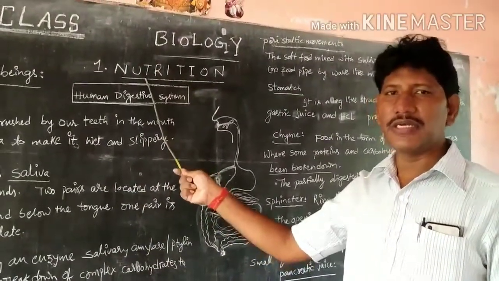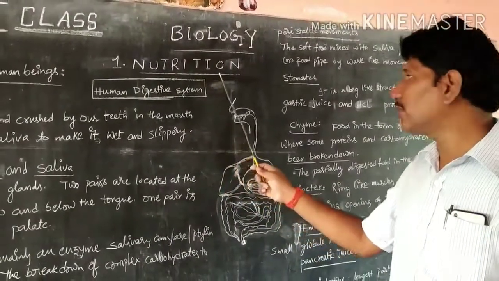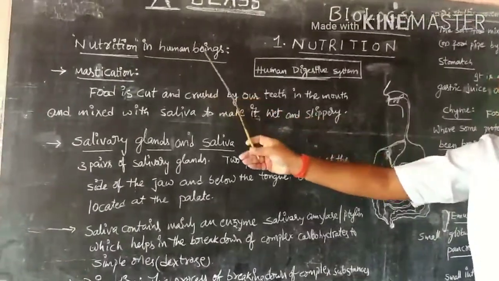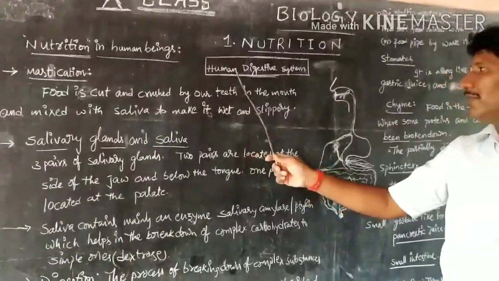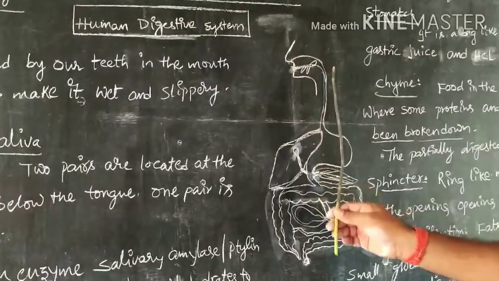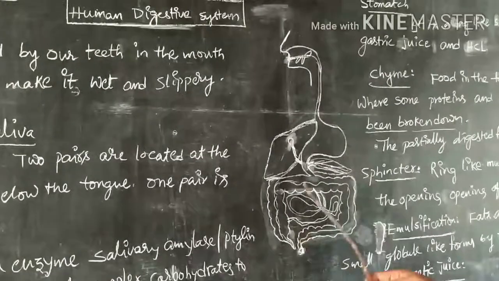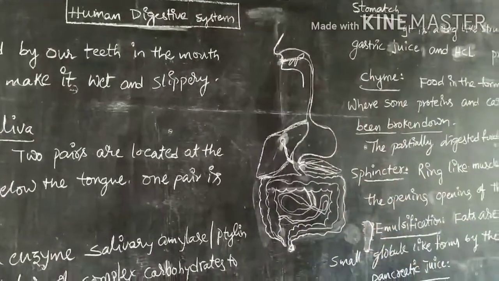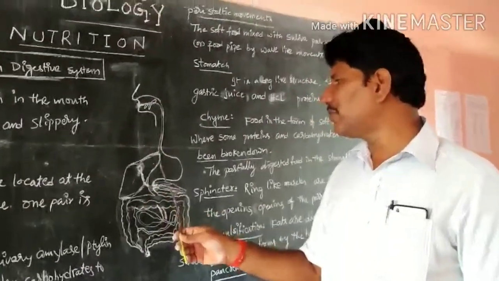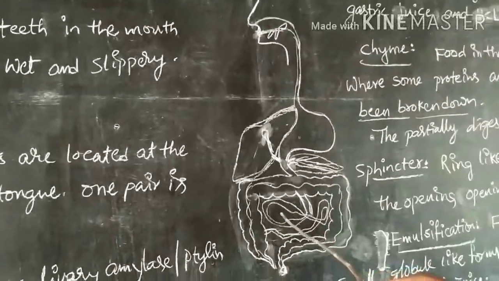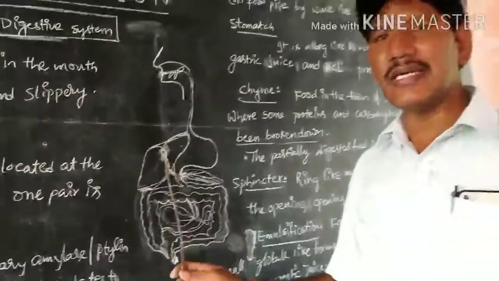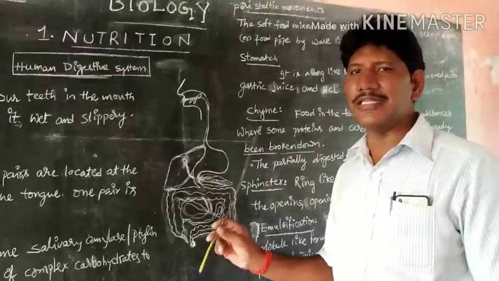Apart from the nutrition chapter, especially today we are going to discuss the human digestive system as a part of nutrition in human beings. Our human digestive system is very complex in nature, more than it appears in its external structure. Why? Because different parts are involved and perform different functions with the association of digestive glands, digestive juices and digestive enzymes.